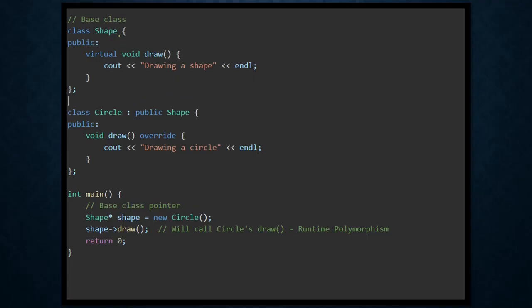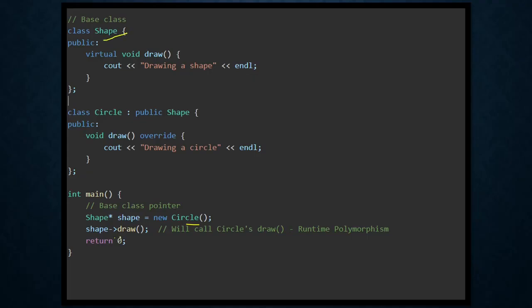In this shape class, we have a virtual function named draw, with a void return type, which is just printing something. But in the circle class, we are overriding, meaning we are redefining this draw function, and we are printing something different.